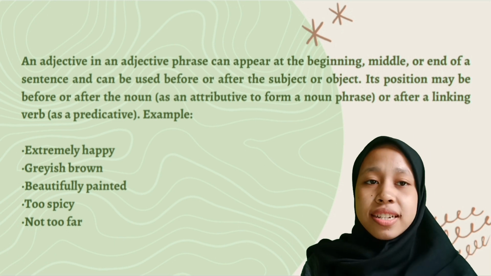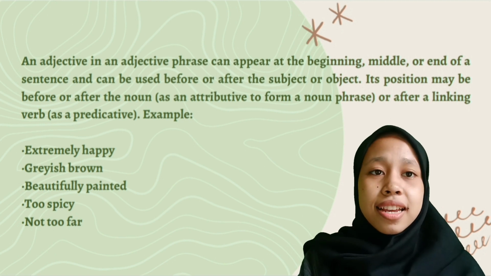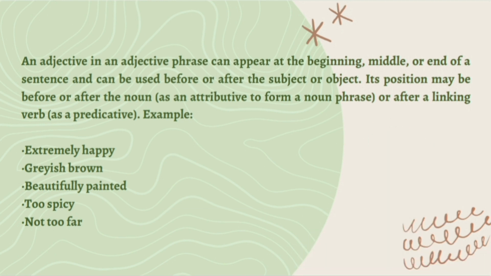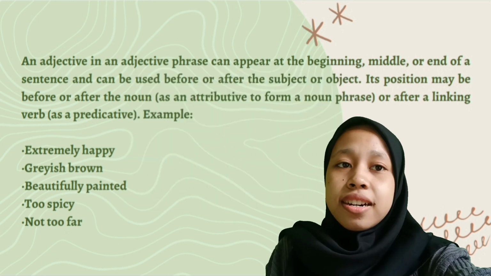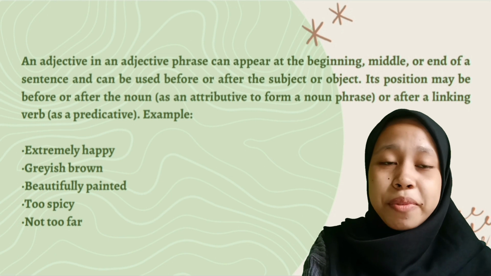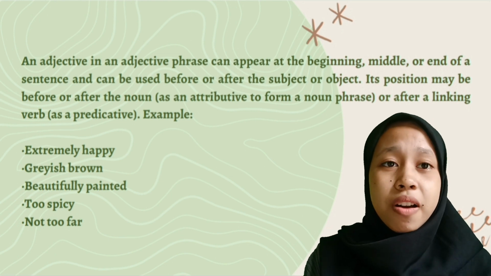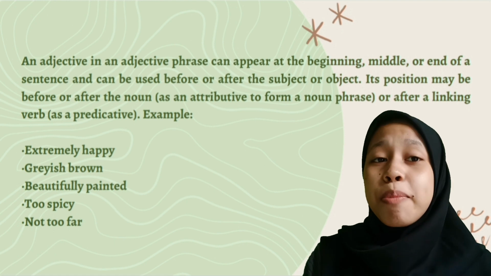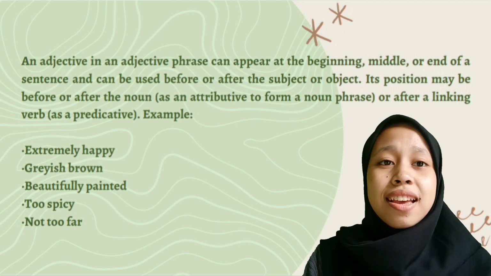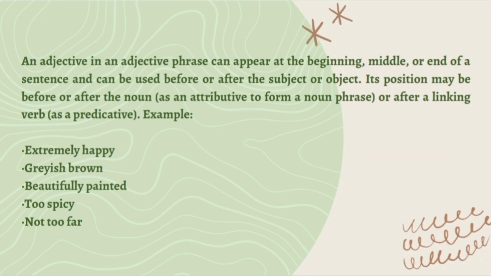Its position may be before or after the noun as an attributive to form a noun phrase, or after a linking verb as a predicative. For example: extremely happy, grayish brown, beautifully painted, too spicy, not too far.